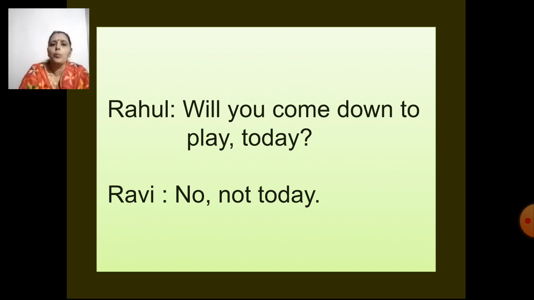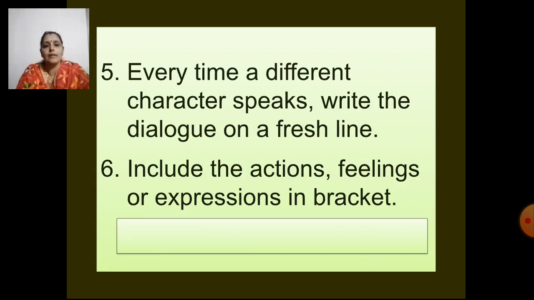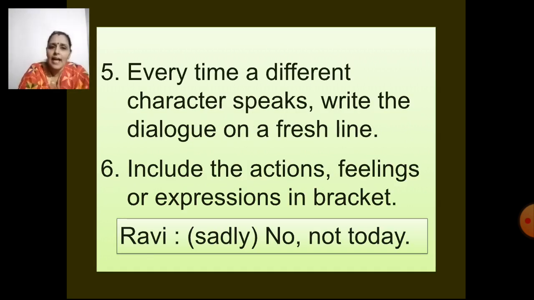When saying that, what was Ravi feeling? Was he sad? Or did he say that angrily? We will not know that when we are writing it, right? So we will write the expression in the bracket. So Ravi says, sadly, I've written the expression in the bracket. Sadly. No, not today. That means Ravi was sad that he couldn't go down to play. If he was angry, you have to write angry in the bracket, right? So whatever action or feelings or expressions are made by the character, we will write it in the bracket, okay?